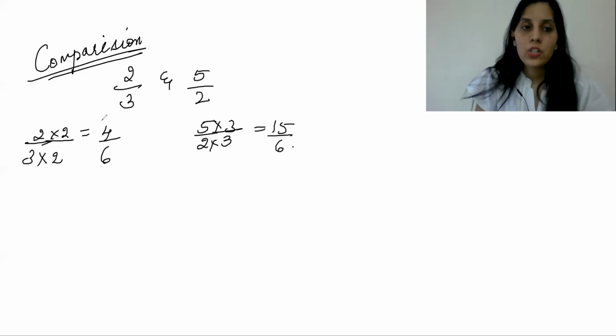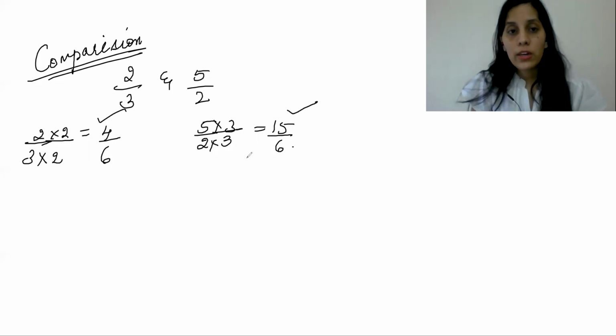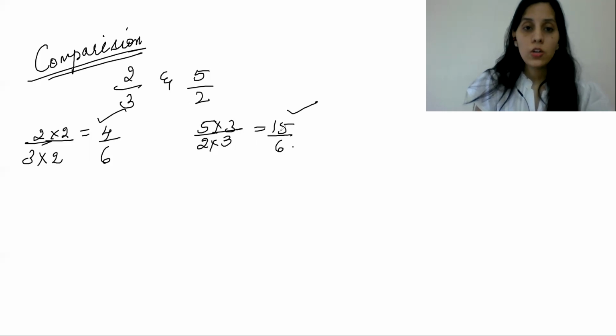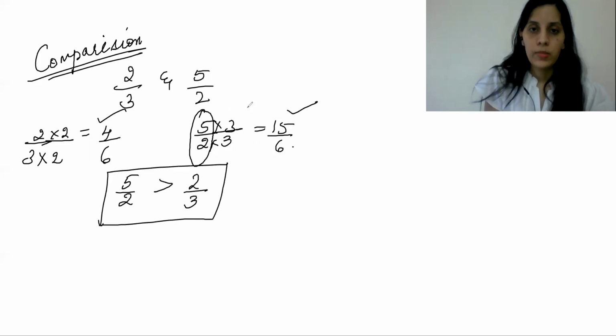So we made the denominators same. Now we just concentrate on our numerators. The greater the numerator, the greater is the fraction. So is 4 greater or 15 greater? We know 15 is greater. Therefore, it belongs to this rational number. So 5 by 2 is greater than 2 by 3. This is how you compare two rational numbers.